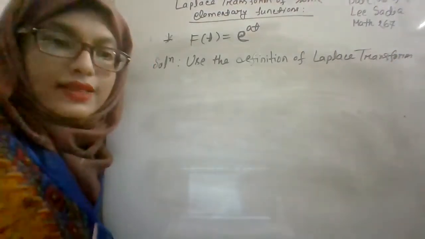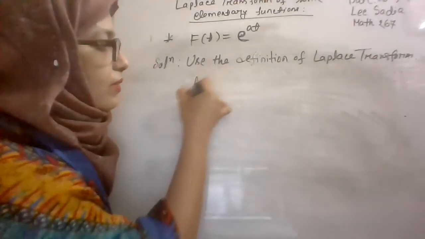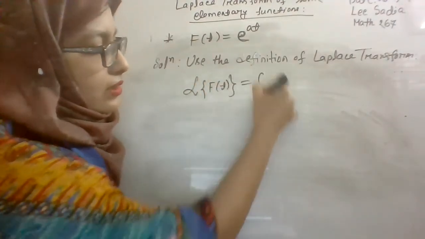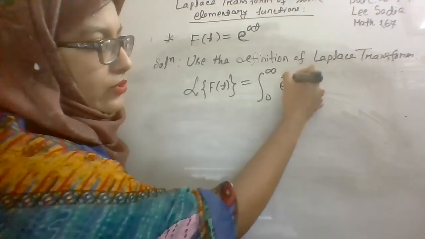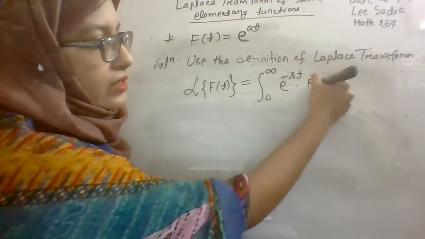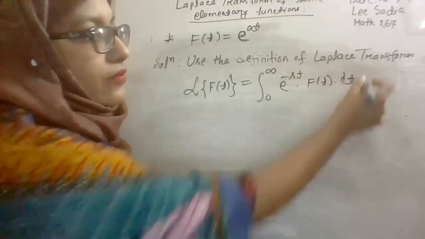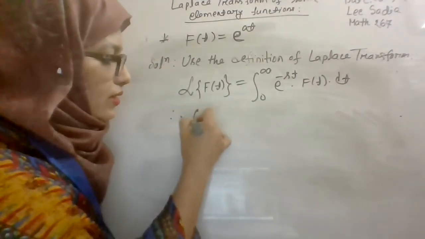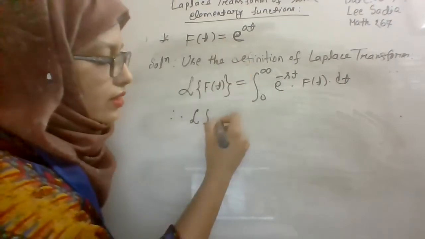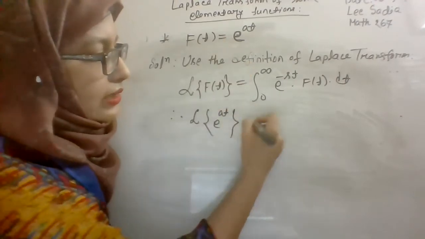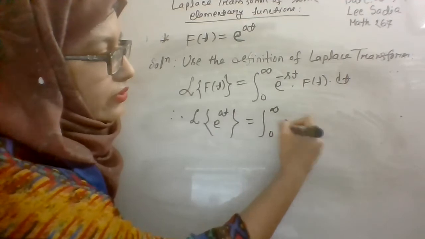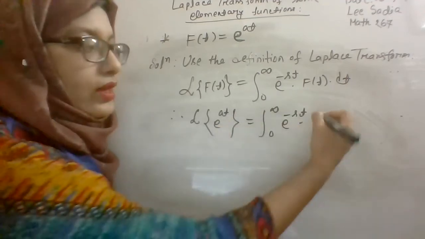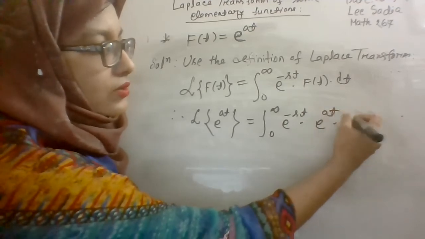So what is the definition of Laplace transform? It is the Laplace transform of f of t, integration 0 to infinity e to the power minus st f of t dt. That's the definition of our Laplace transform, and from here we find the Laplace transform of our elementary function e to the power at, and it is equal to integration 0 to infinity e to the power minus st, and f of t is e to the power at, into dt.